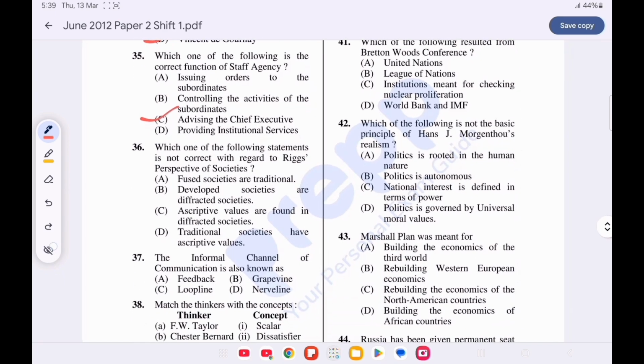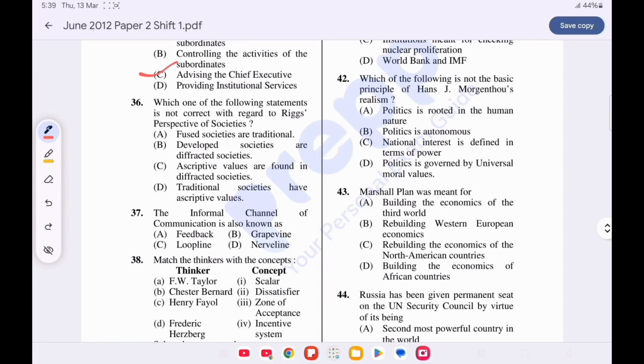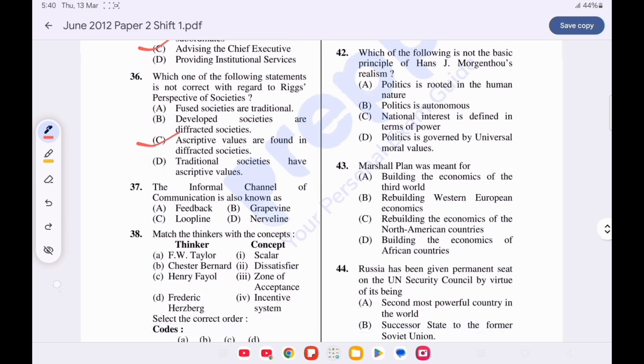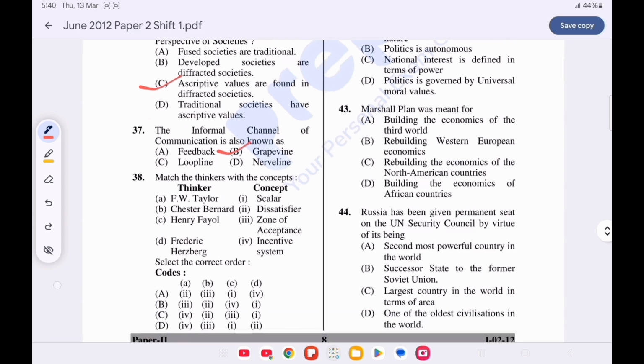Question number 36. Which of the following statements is not correct with regard to the risk perspective of societies? Option C is correct. Ascriptive values are found in bifurcated society. It is not true. Question number 37. The informal channel of communication is also known as, option B is correct, grapevine.